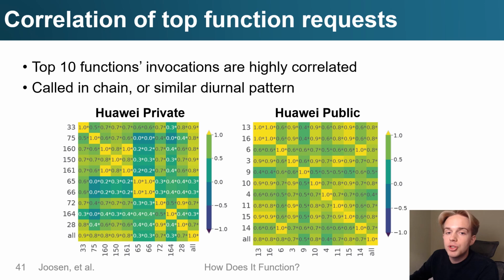So we now move on to correlations between top functions in both of our data sets. We see that generally top functions are highly correlated, and this may be because they're called in a chain or because they share a similar diurnal pattern.